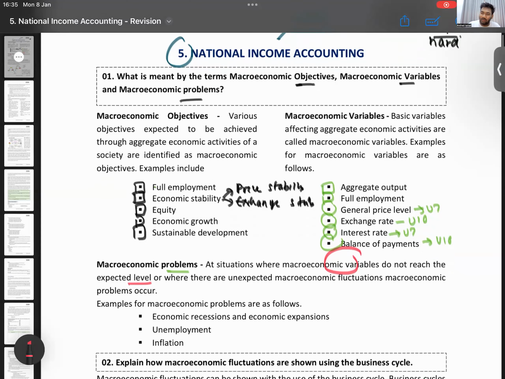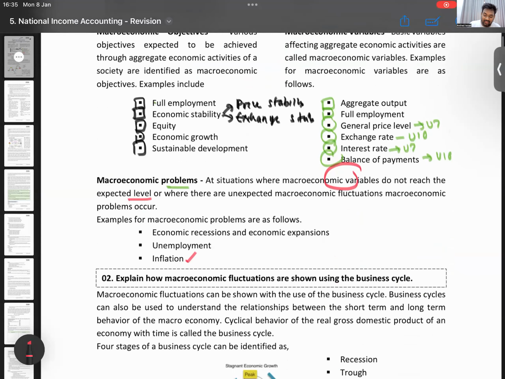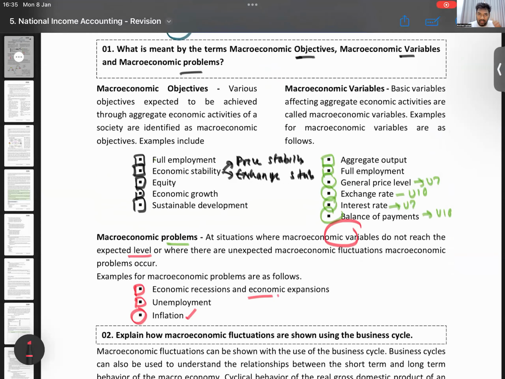Okay? So what are the problems here? One problem that Sri Lanka had here, inflation. In recent years, very high levels of inflation. We'll learn in unit number 7. Then unemployment, economic recession, economic depression. Those are all macroeconomic problems. So you all need to know what are macroeconomic objectives, what are macroeconomic variables, and what are macroeconomic problems. Not a question that they test deeply, but just have a basic idea. That's like a little bit of intro into macroeconomics.